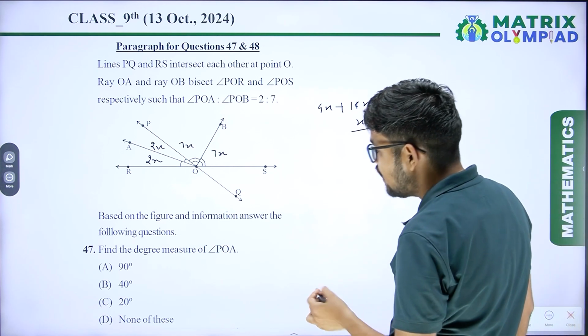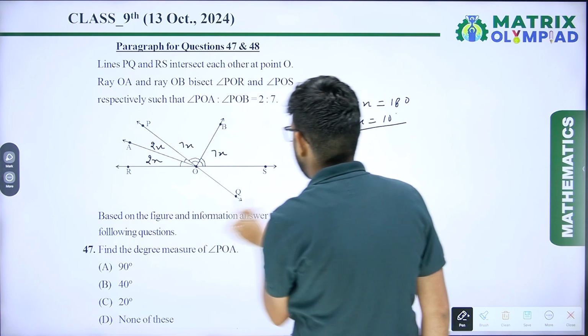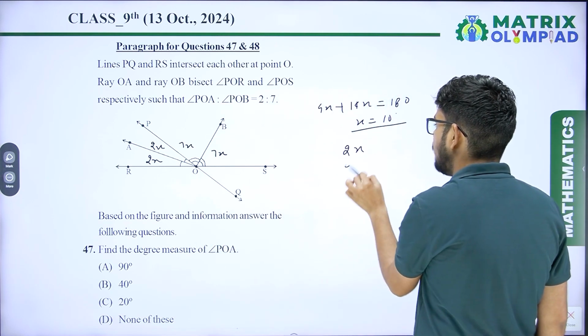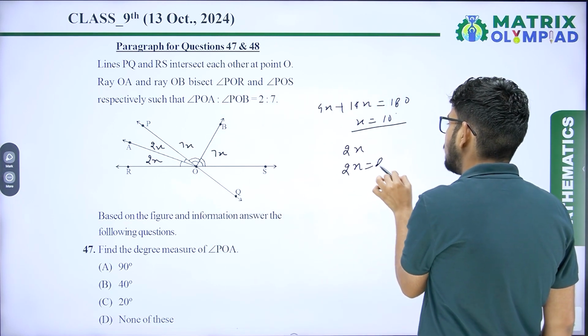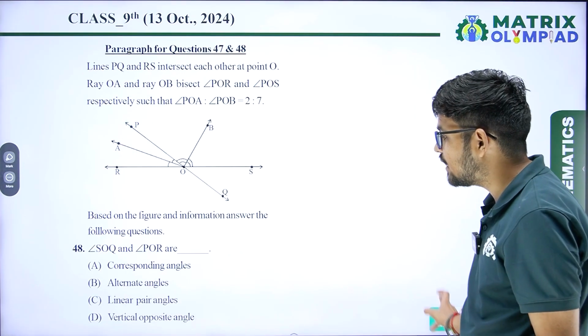Now it is asking the measure of angle POA. The measure of angle POA is 2x, so 2 into x equals 20 degrees. So our correct answer is 20 degrees. Option C will be the correct answer.